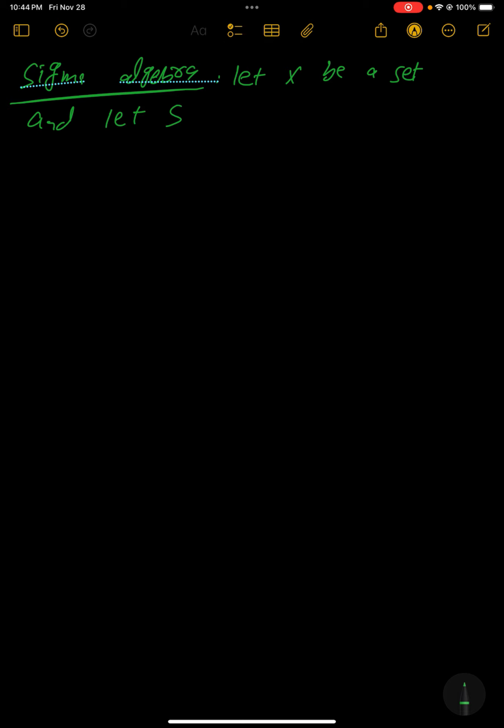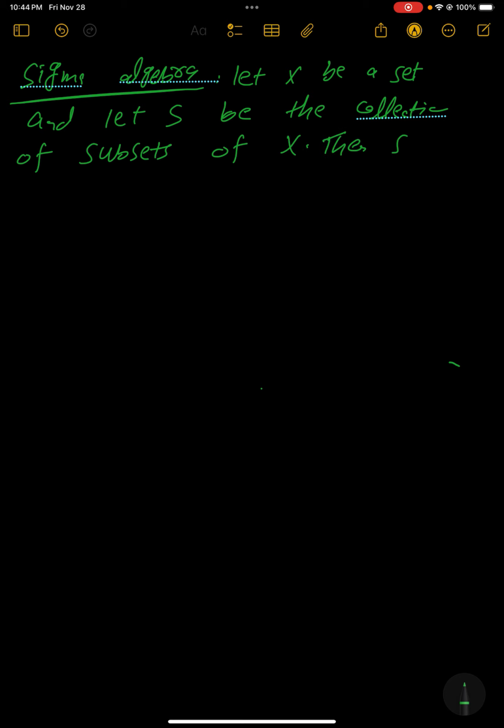Okay, today we're going to start with sigma algebra. If we have any set, let X be a set, and let S be the collection of subsets of X. Then we say that S is called